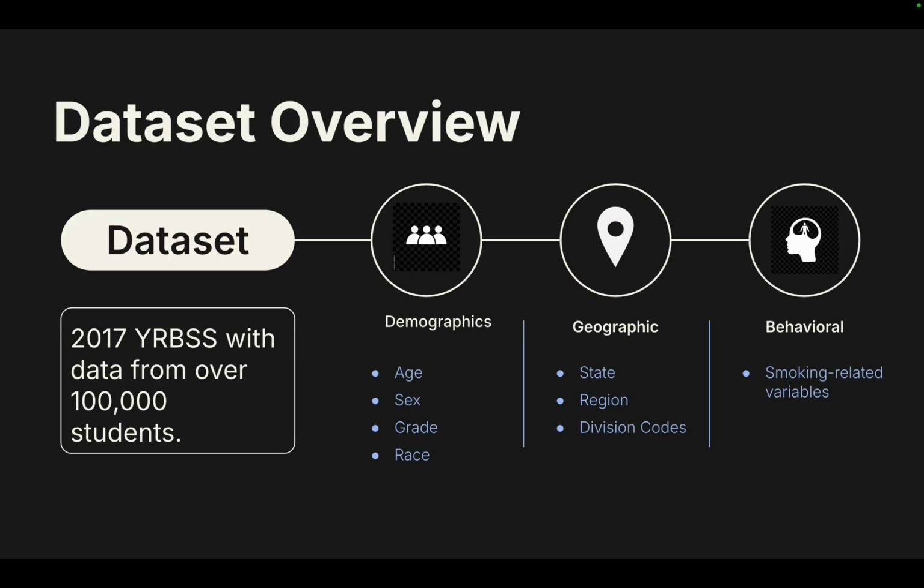So, for the methods that I used, an overview of the data set. I used the 2017 YRBSS data set. This data set included data from over 100,000 students in the United States. The demographic variables were age, sex, grade, and race. The geographic variables were state, region, and division codes. And for behavioral variables, it was smoking related variables.